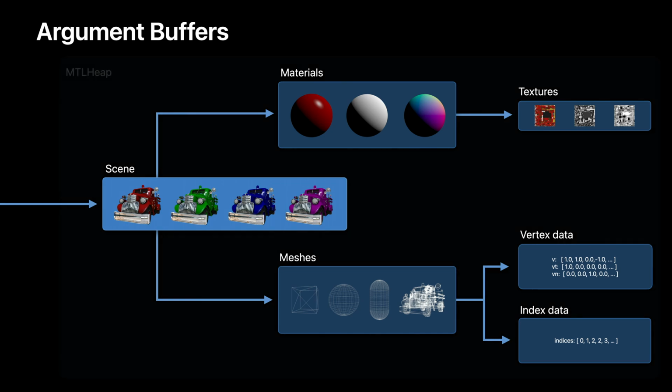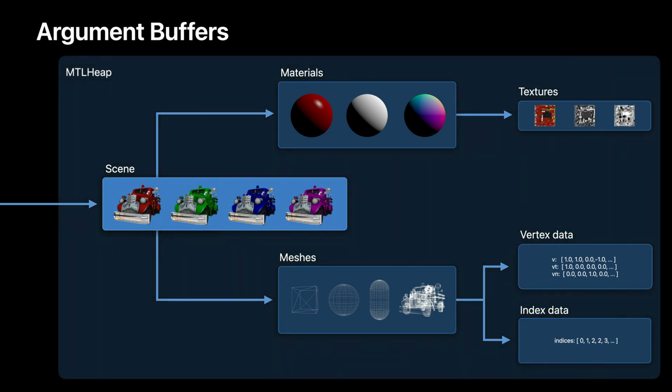Now, another option for convenience is that resources allocated from Metal heaps can now be made resident with a single call by means of the useHeap API. This is a great option if you're already suballocating or planning to suballocate resources from heaps. Now, heaps are a fantastic part of the Metal API, and we recommend you use them for the best resource creation performance and memory saving opportunities. There are, however, a few considerations to use them effectively.